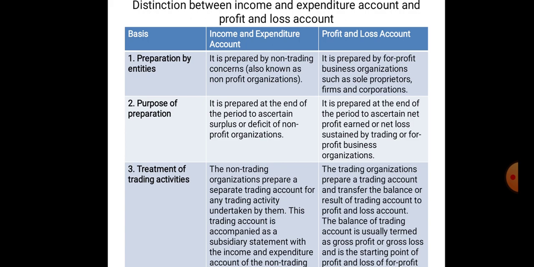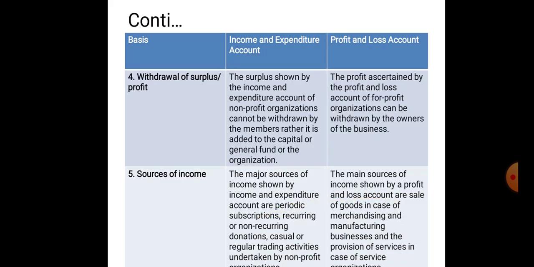Coming to profit and loss account, profit and loss account is prepared in the trading organizations, and it is prepared and transfer the balance or results of trading account to profit and loss account. The balance of trading account is usually termed as gross profit or gross loss, and is the starting point of profit and loss for profit organization.